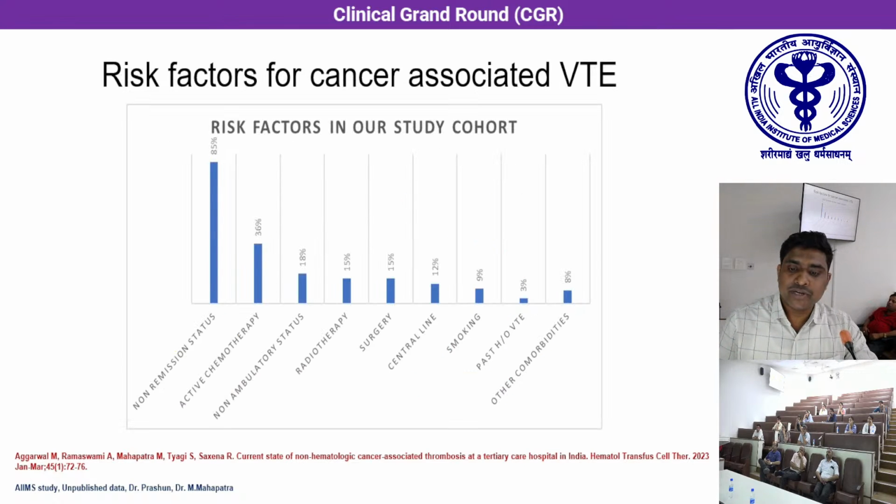While we talk about the risk factors of cancer-associated venous thromboembolism, the non-remission status or the active malignancy was seen in most of the patients who developed venous thromboembolism, that is 85%. This was followed by patients who were receiving active chemotherapy. The other common risk factors were non-ambulatory status with immobility, patients undergoing surgery or who have received radiotherapy, and existing central lines.